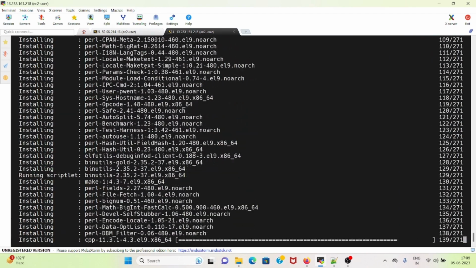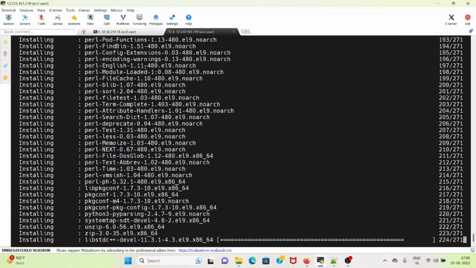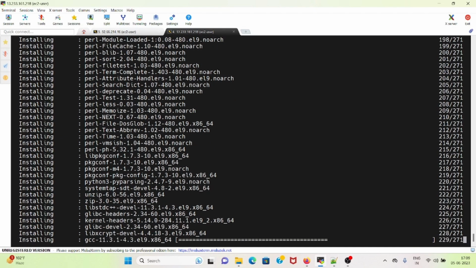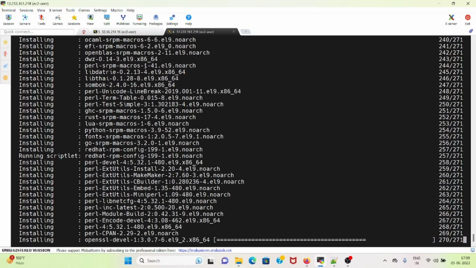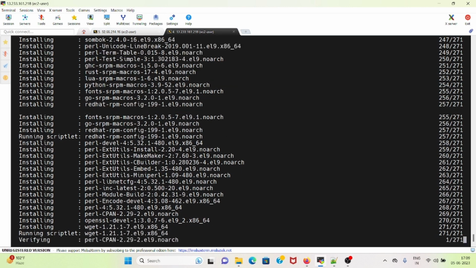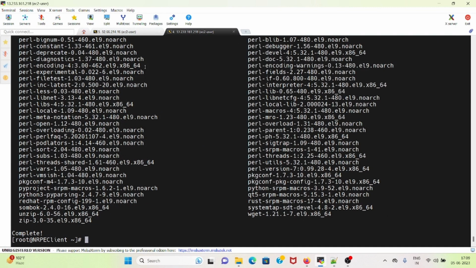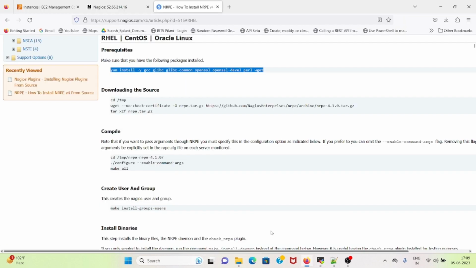Installation is in progress. Okay, so it's done. Now the next step will be going to the temp directory and getting the tarball file of